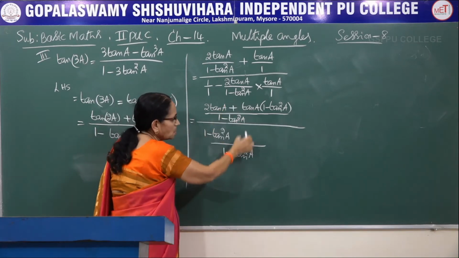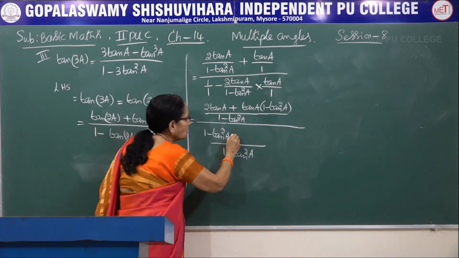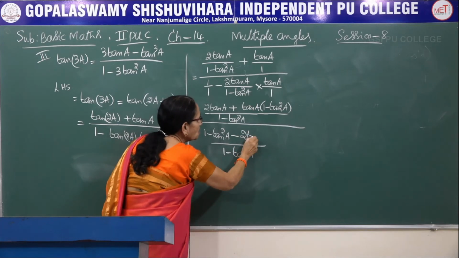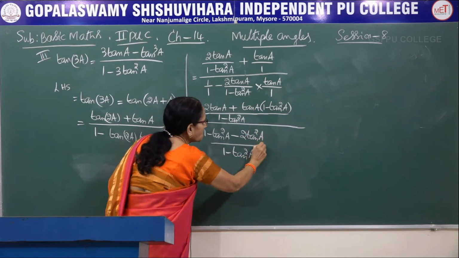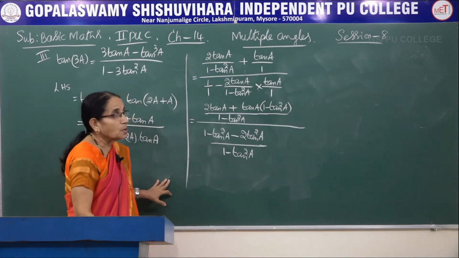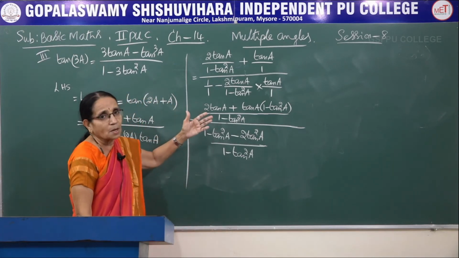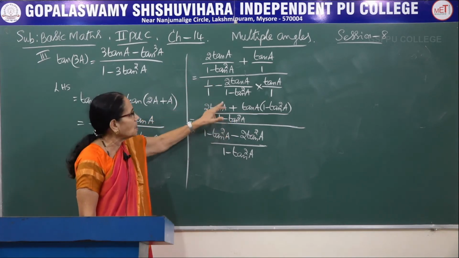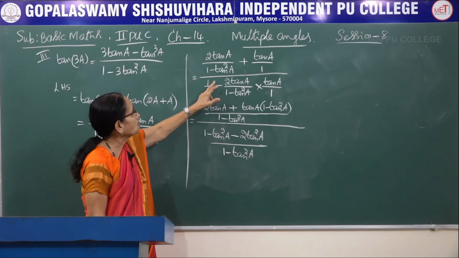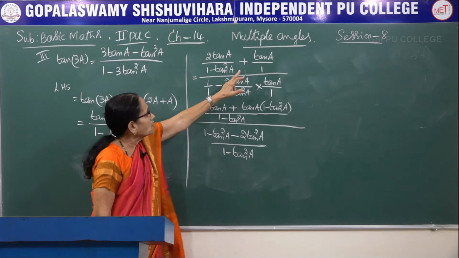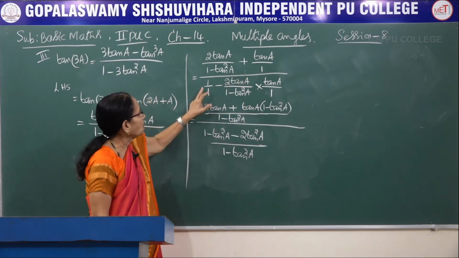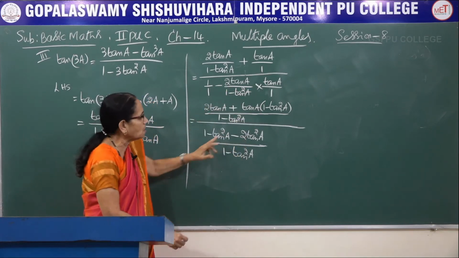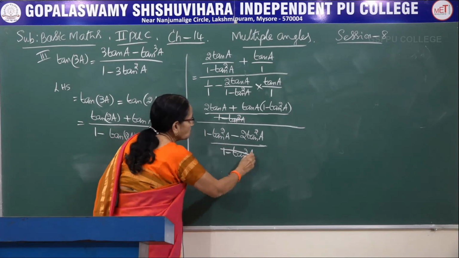Now this is the denominator, this is the LCM, it can be divided one time, minus 2 tan A into another tan A, we are multiplying here. So it becomes 2 times tan square A. So be careful when you take the LCM, though it is a basic thing what you have learnt in the high school classes. For the numerator we have the LCM 1 minus tan square A, same thing for the denominator. So here it is 2 tan A and here tan A into 1 minus tan square A. Here 1 into 1 minus tan square A and 2 tan A into tan A, 2 tan square A with the negative sign. First cancel these two terms.